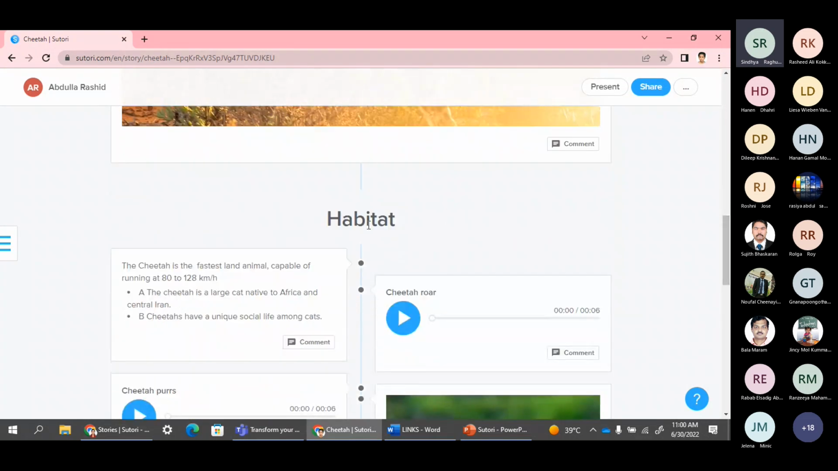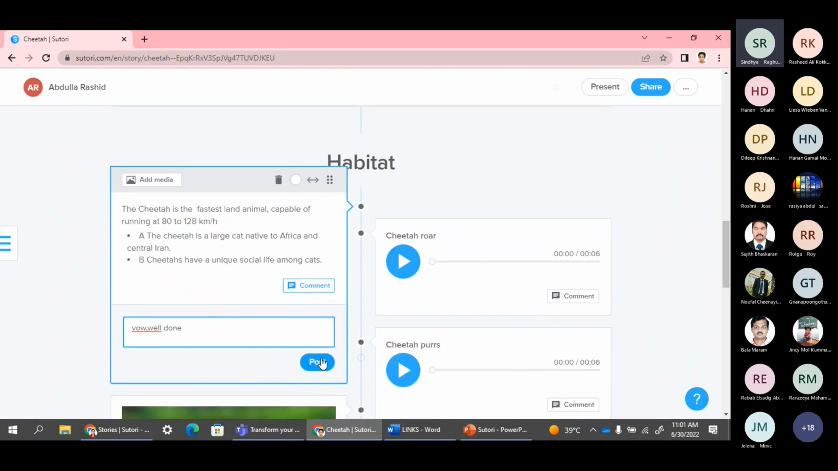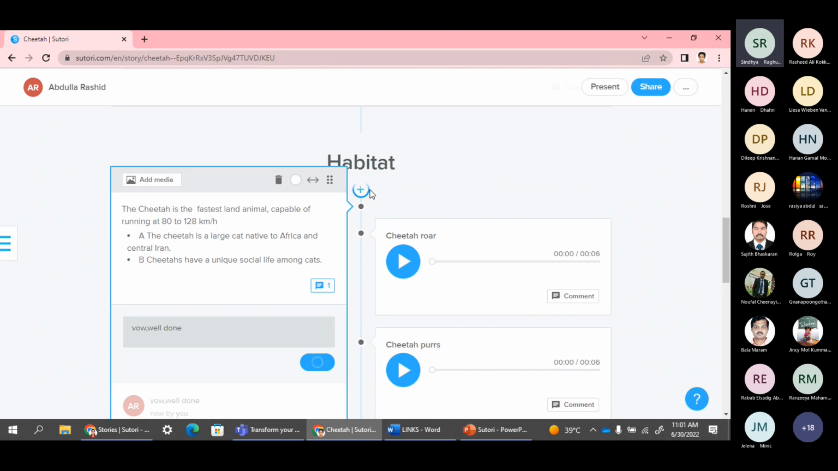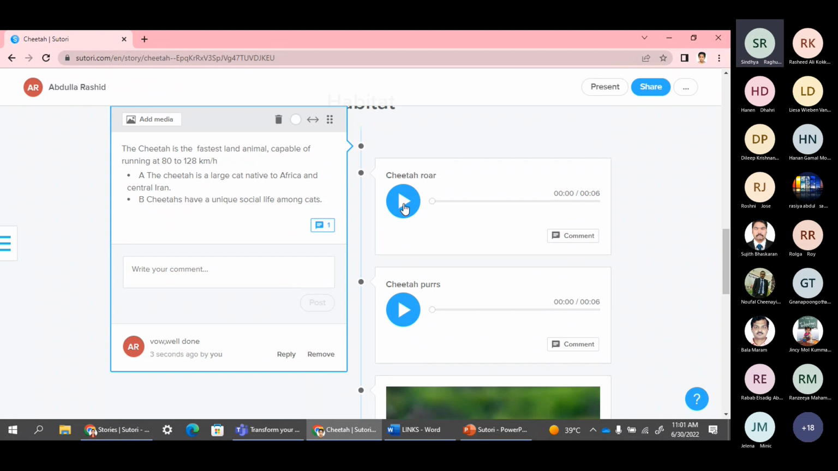See, he has commented something about the cheetah. The cheetah is the fastest animal and so on. So we can comment here. Wow, well done, and keep it up. We can comment something so that he will be happy and we can assess his work. And see here, he has uploaded some audio of cheetahs roaring.